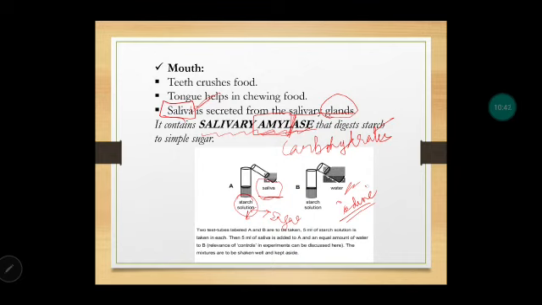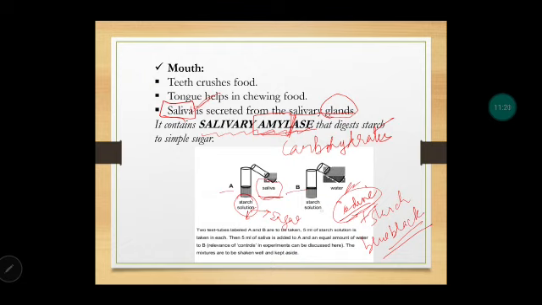Now after adding iodine solution, what will happen? See, iodine reacts with starch and forms a blue-black colored complex compound. So if starch is present, iodine will react with it and give blue-black color, right? But if starch is absent, iodine cannot react and blue-black color will not be there. So now can you think that out of test tube A and B, in which you will get blue-black color? Yes, in B, because only starch will be as it is.